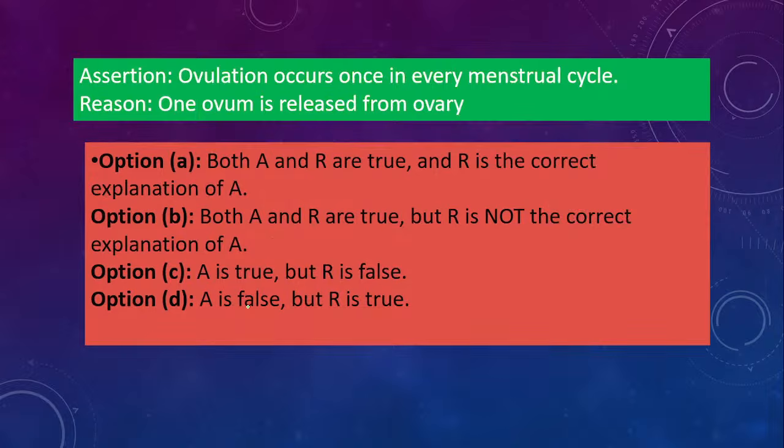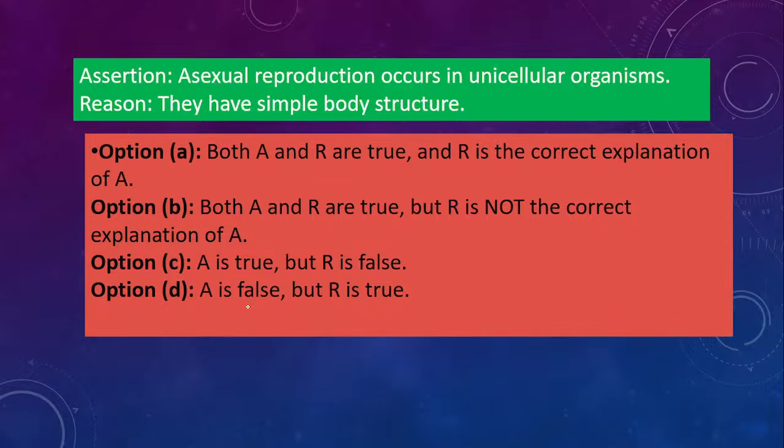Next one. Ovulation occurs once in every menstrual cycle. Reason, one ovum is released from the ovary. This is an easy one. Every menstrual cycle, ovulation will occur, that is release of an egg, and one ovum is released from the ovary. So option A is the correct one. Yes, very good. Both are correct, and R is the correct explanation of A. Another one: asexual reproduction occurs in unicellular organisms. Reason, they have simple body structure.